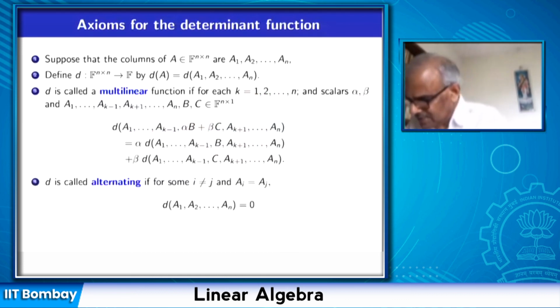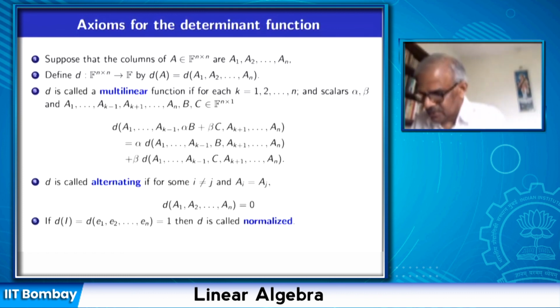d is called alternating if whenever ai equals aj, that means the matrix has two equal column vectors, then d of this matrix is 0. So alternating means that if two column vectors are equal, then the determinant of this matrix is 0. Then the determinant of the identity matrix is 1.